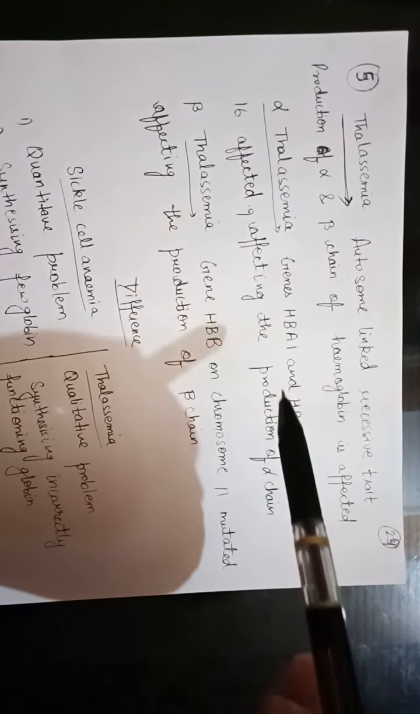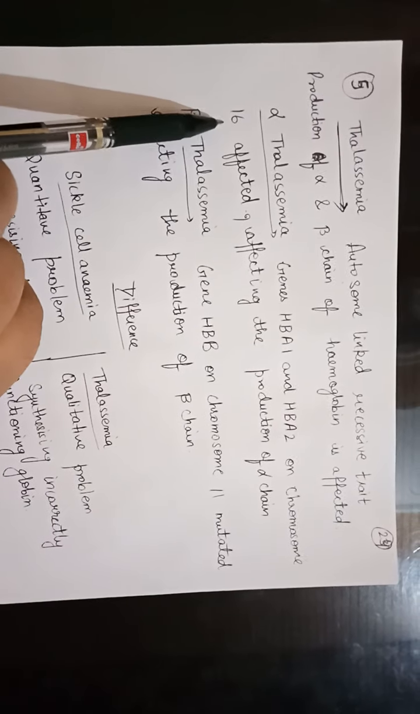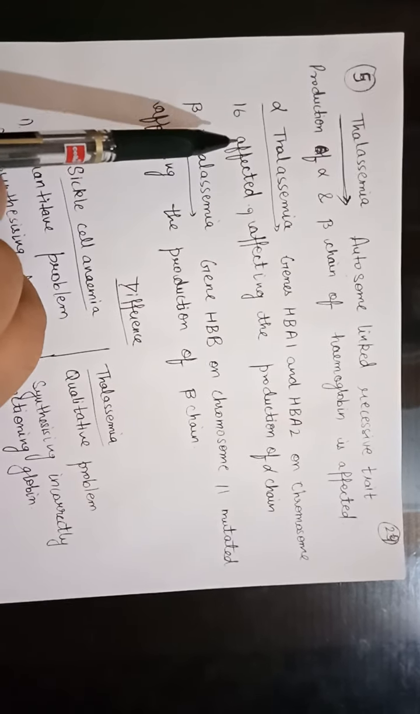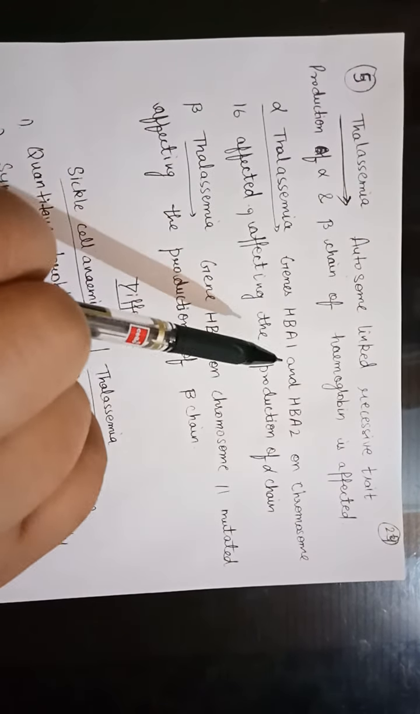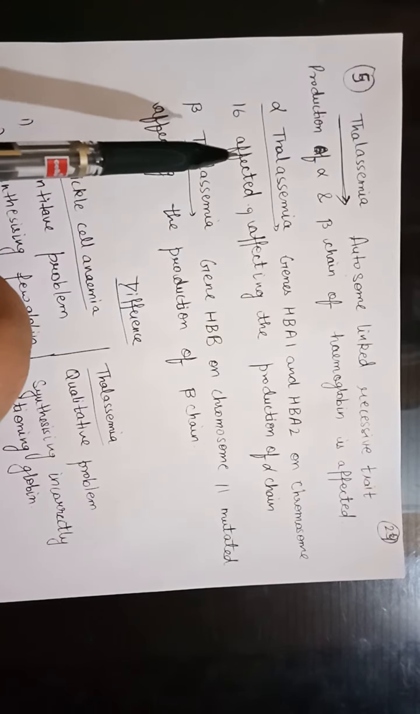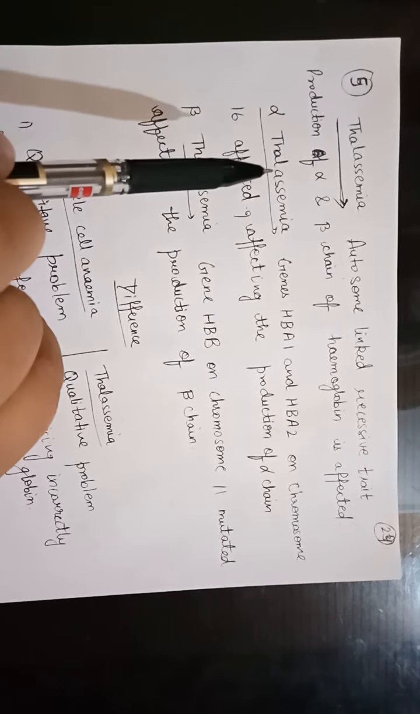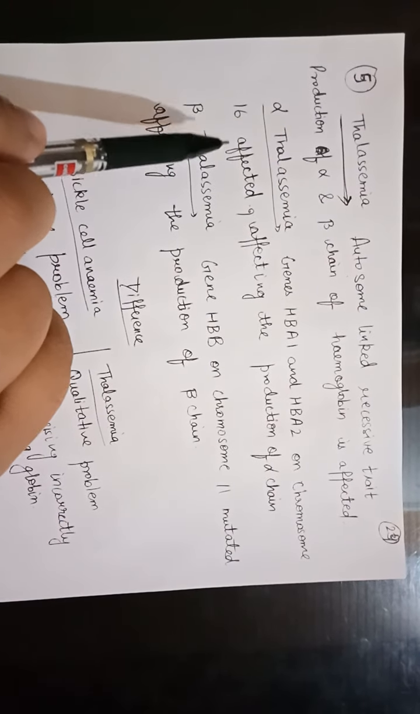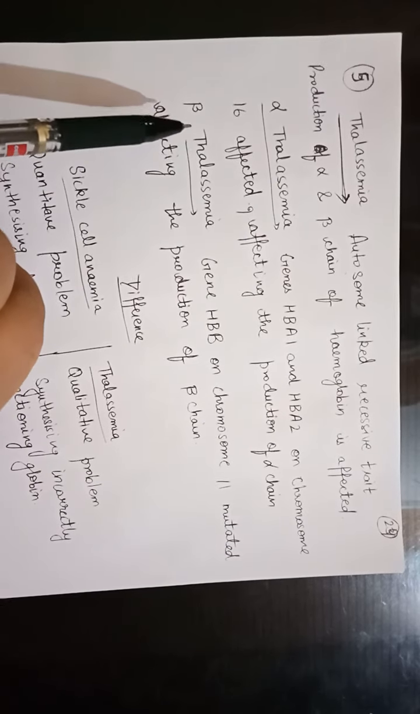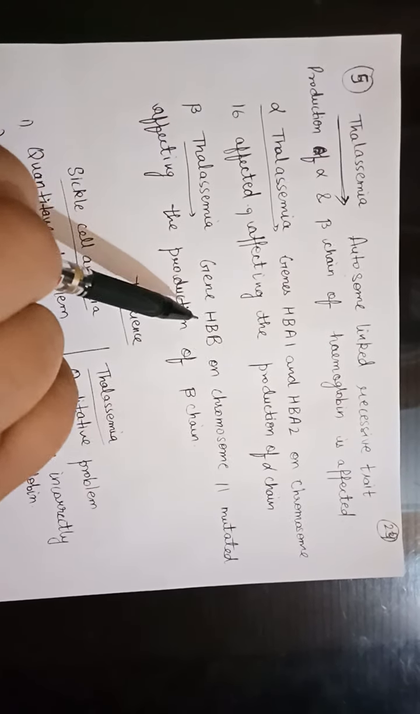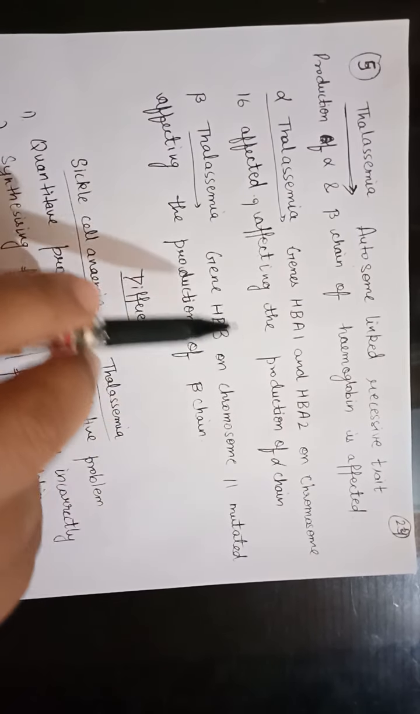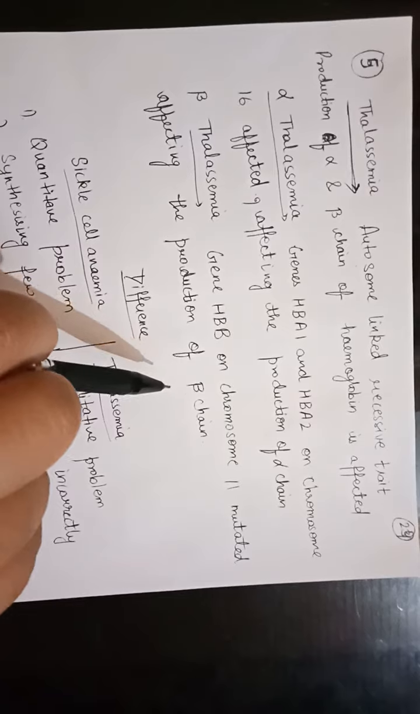In alpha thalassemia, the genes which are mutated are HBA1 and HBA2. These genes are closely linked, and they are present on chromosome number 16. So this is very important. You have to learn the chromosome numbers on which the HBA1 and HBA2 genes are present, causing alpha thalassemia. But in beta thalassemia, the HBB gene on chromosome 11 gets mutated, affecting the production of the beta chain.